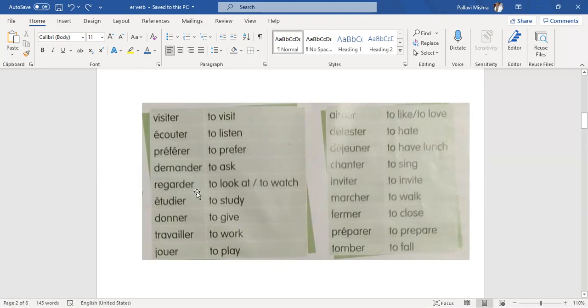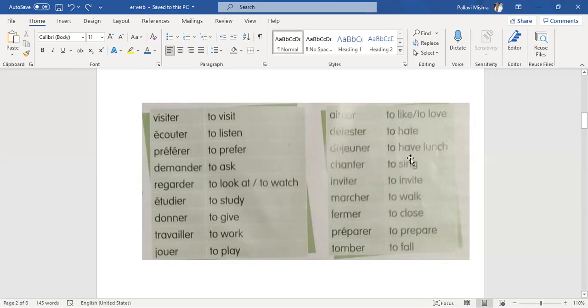Regarder, to look at or to watch. Étudier, to study. Donner, to give. Travailler, to work. Jouer, to play. Aimer, to like or to love. Détester. Détester means to hate.